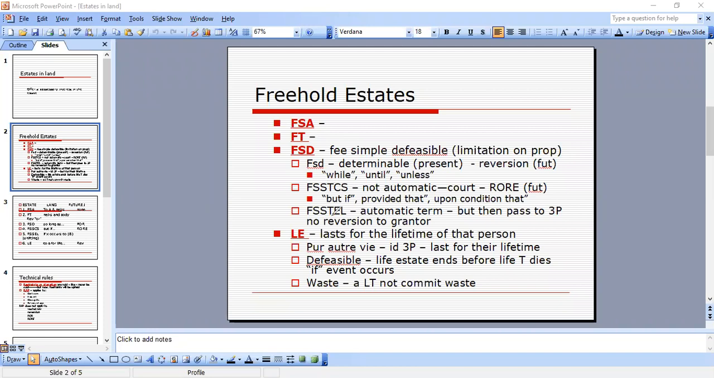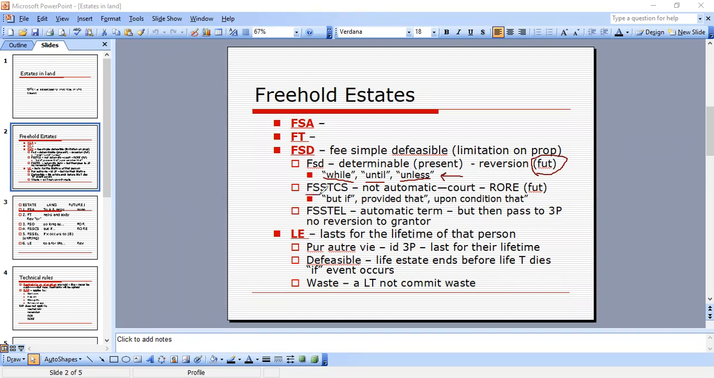Such as while, language for while, until, or unless. Okay, so the future interest is a reversion. A reversion means it reverts back to the grantor if they do not follow the while, the until, or unless, whatever the actual limitation is there.